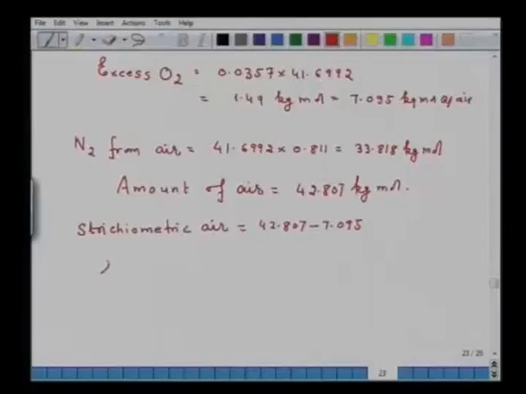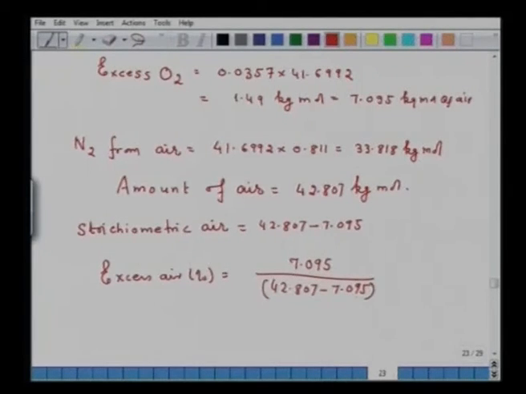Now excess air in percent will be equal to excess 7.095 divided by 42.807 minus 7.095, because this is the stoichiometric amount of air, into 100, and that makes 19.86%, and that is approximately 20%. And as in this particular problem, I have used 120% air, that is 20% excess air. So we are also approximately getting the 20% excess air.